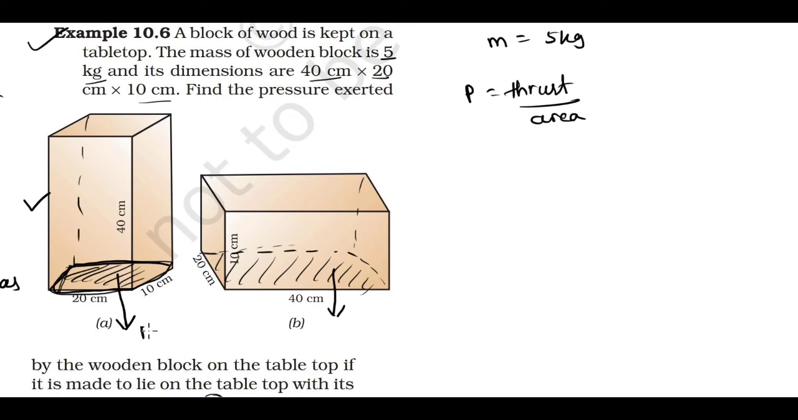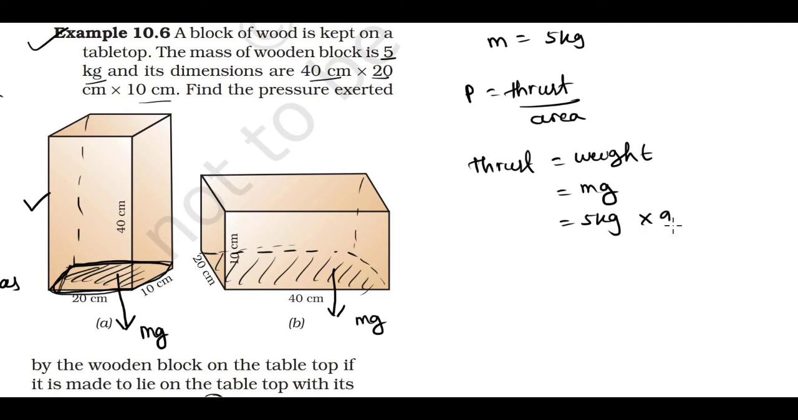And what is weight? Weight is m into g. The mass is given as 5 kg. So thrust is equal to the weight of the block, which is m into g. Here m is 5 kg, and g is 9.8 meter per second square. So this will be 49 Newton. So thrust is 49 Newton.